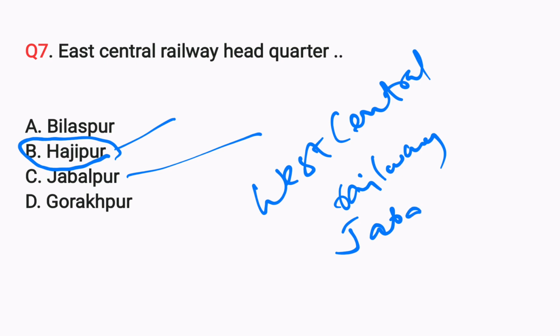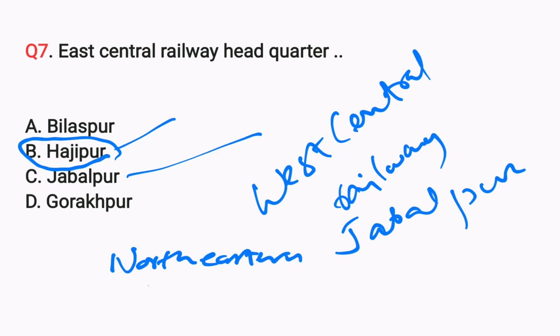What is that? Jabalpur. And Gorakhpur is the headquarter of North Eastern Railway. What was that? Gorakhpur. And next, Bilaspur.